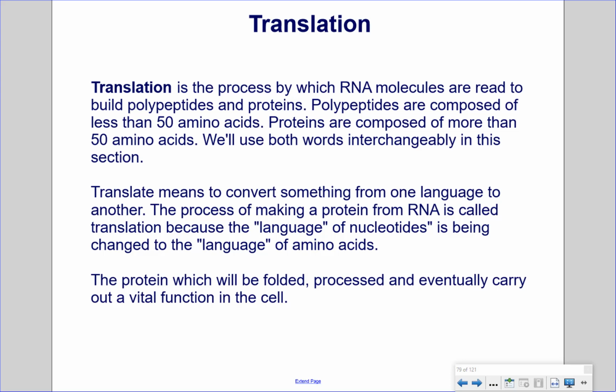Translation is the process by which RNA molecules are read to build polypeptides and proteins. Polypeptides are composed of less than 50 amino acids. Proteins are composed of more than 50 amino acids. We'll use both words interchangeably in this section.